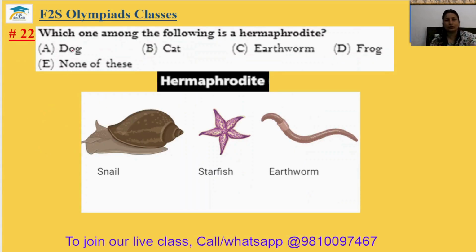Question number 22. Which one among the following is a hermaphrodite? So hermaphrodites are your earthworm, starfish, snail, all those are hermaphrodites. So it is in option C. The 22nd answer is option C.